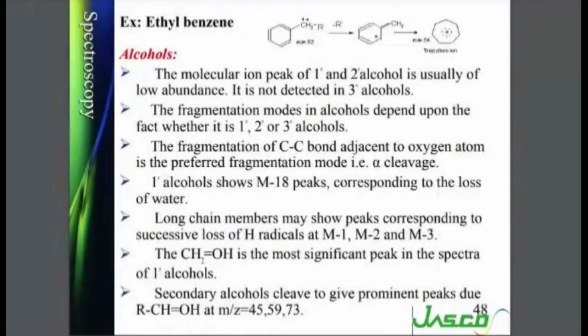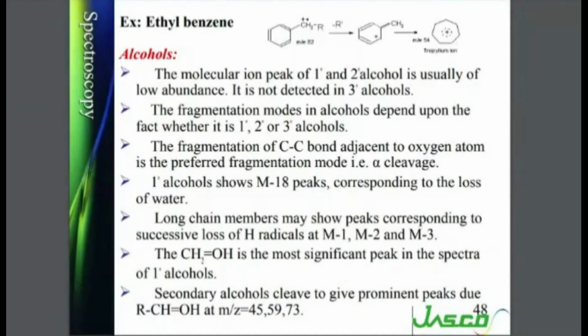The molecular peak of primary and secondary alcohols is usually of low abundance. It is not detected at all in tertiary alcohols. The fragmentation modes in alcohols depend upon whether it is primary, secondary, or tertiary. The fragmentation of the carbon-carbon bond adjacent to the oxygen atom is the preferred fragmentation mode, that is alpha cleavage. So alpha cleavage that we have studied before will be favored for alcohols.